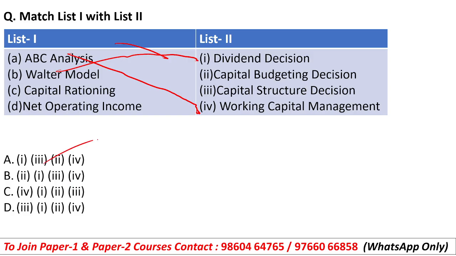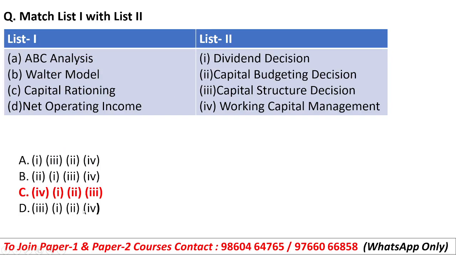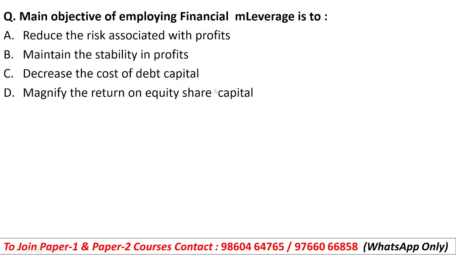The option which is starting with 4 will be our answer, and here there is only one such option, so option C will be the right answer. ABC analysis, working capital management, then Walter model, dividend. Then capital rationing will go with capital budgeting decision, and net operating income will go with capital structure decision. So option C will be the right answer.